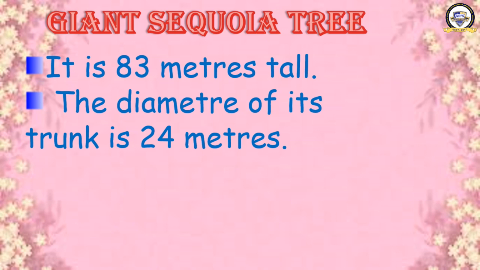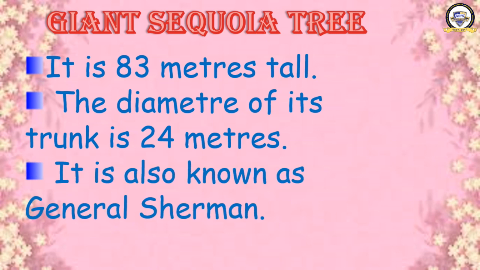The diameter means it has that much width also. One person cannot encircle it; 5 or 6 persons are needed to encircle the tree. It is also known as the General Sherman. What is the other name of the giant sequoia tree? General Sherman.